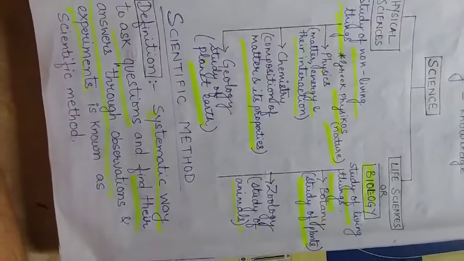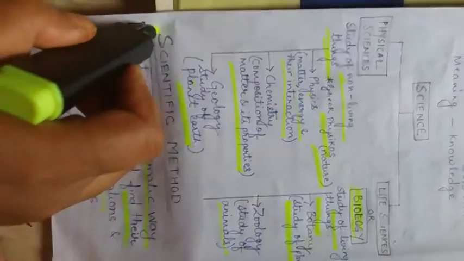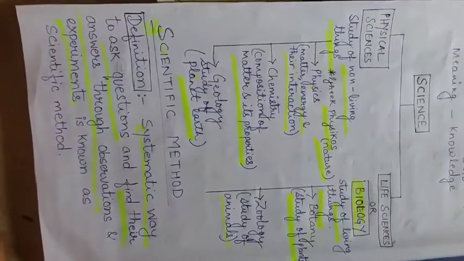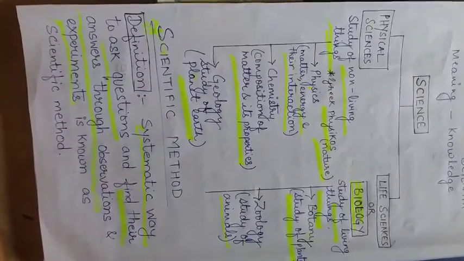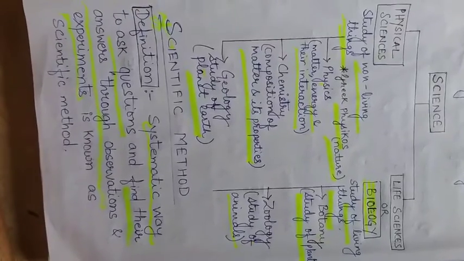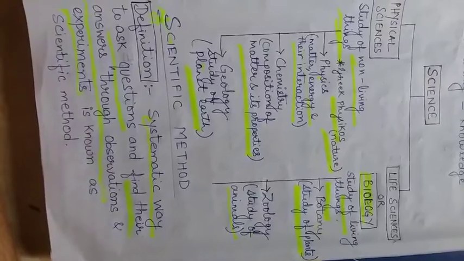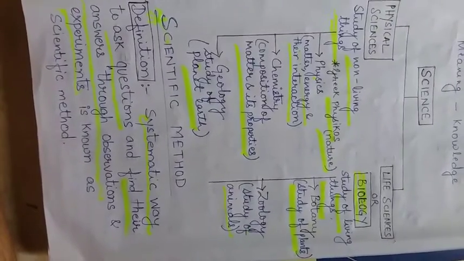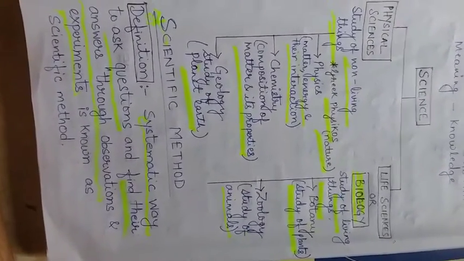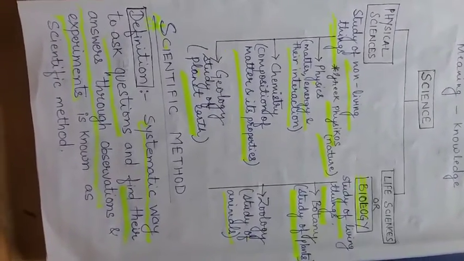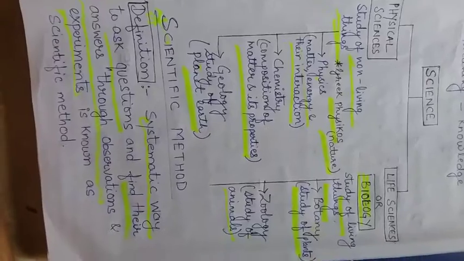The definition is important. It is given on page number 3 of your book. So the definition is a systematic way to ask questions and to find their answers through observation and a series of experiments. It gives you concrete or solid evidence for your theory.